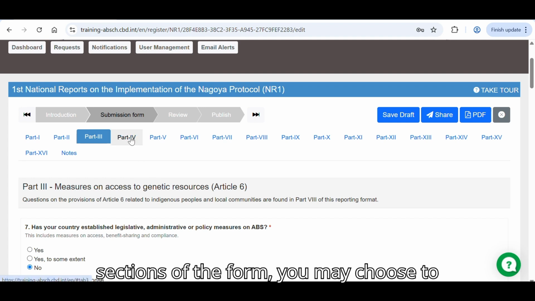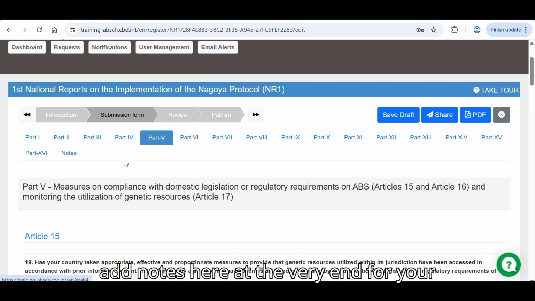As you work through the different sections of the form, you may choose to add notes here at the very end for your personal reference.